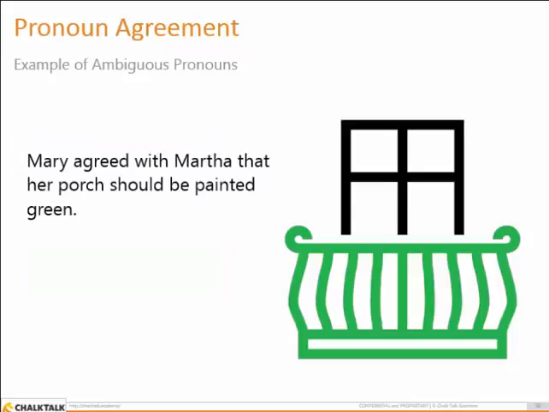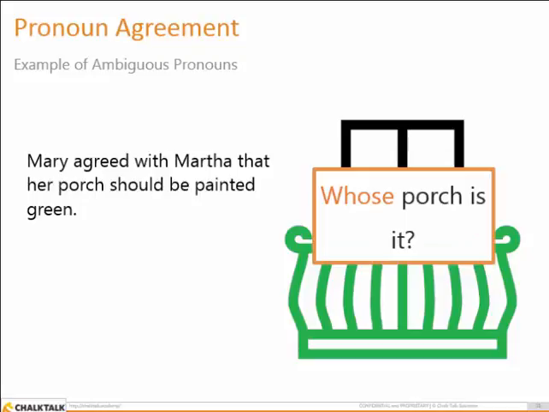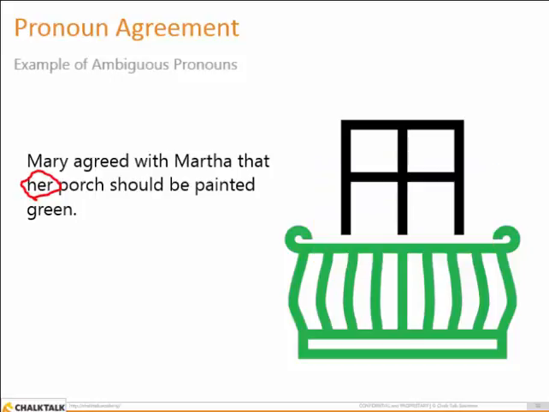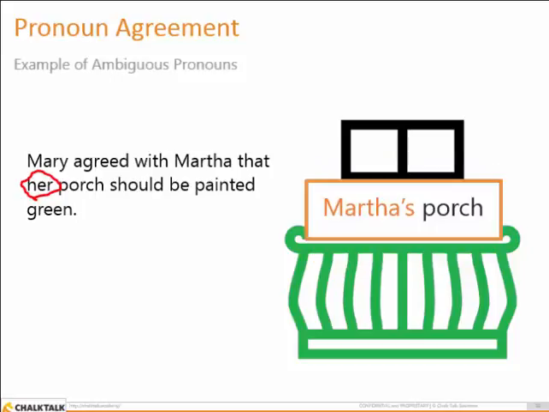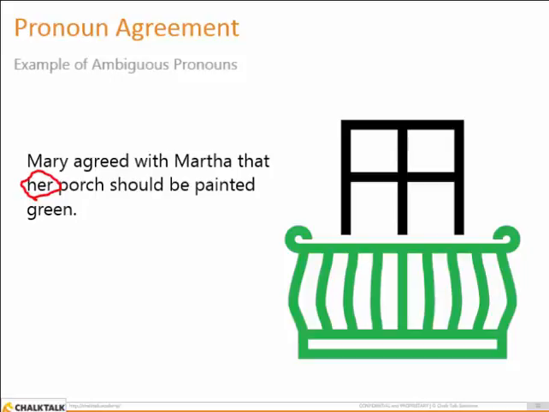Let's take a look at this sentence. Do you see anything wrong? Mary agreed with Martha that her porch should be painted green. Nothing seems to be immediately wrong, but ask yourself, whose porch is it? It says her porch. Is it Mary's porch or is it Martha's porch? In this case, the pronoun her is an ambiguous pronoun. It's not clear who the porch belongs to. According to the SAT, this confusion amounts to an error in the sentence.